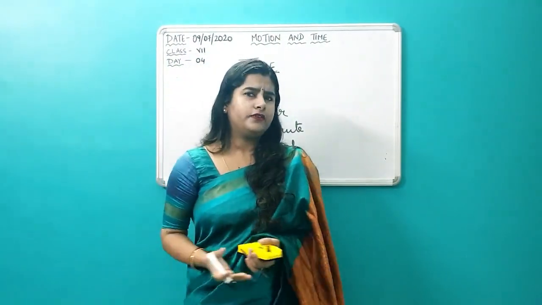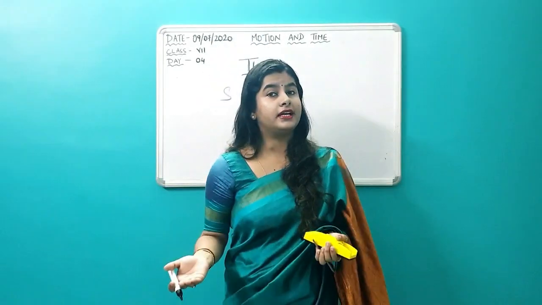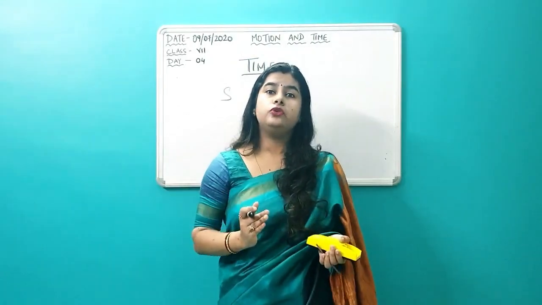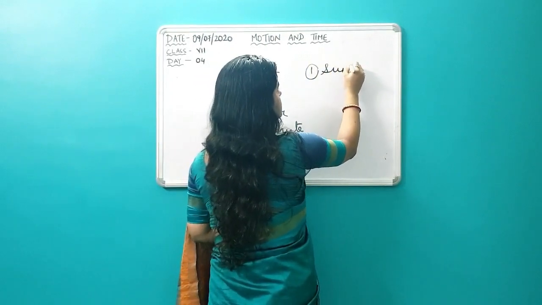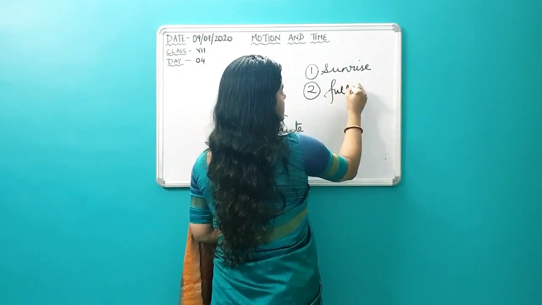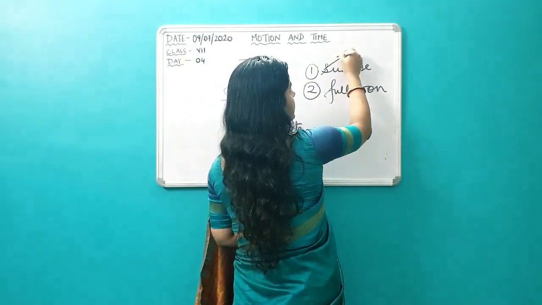What kind of stories? What do you think? In ancient days, in olden days, were the watches and clocks so advanced like the watches and the clocks that we have nowadays? No, not at all. Isn't it? So how did people used to measure time? They used to use natural events like number 1, sunrise, and number 2, full moon. These were certain things which were used to determine the month and the day.